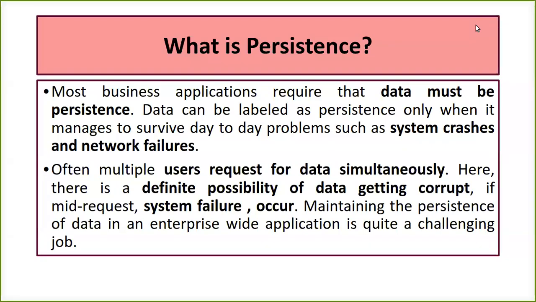Okay. So there are chances that the data can get corrupt because of so many requests for the same type of data. There can be system failure in the middle of a request. So these are all the different problems which can occur when multiple requests from the users come simultaneously. So to maintain the persistence of data, persistence means, I hope everyone now understands, it is that term which defines the data when it manages all the problems we have just listed out.